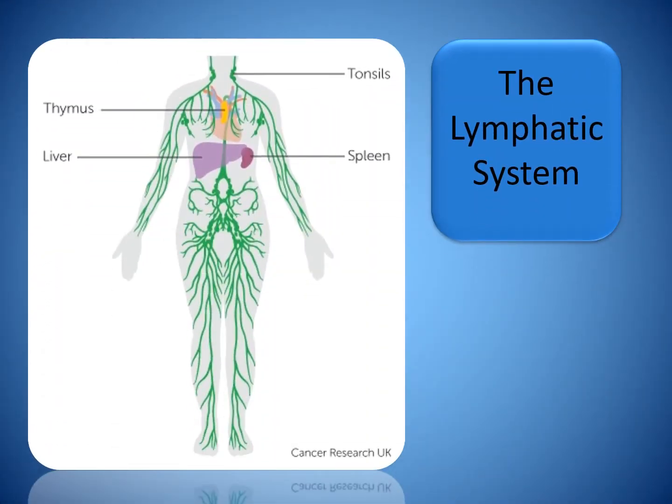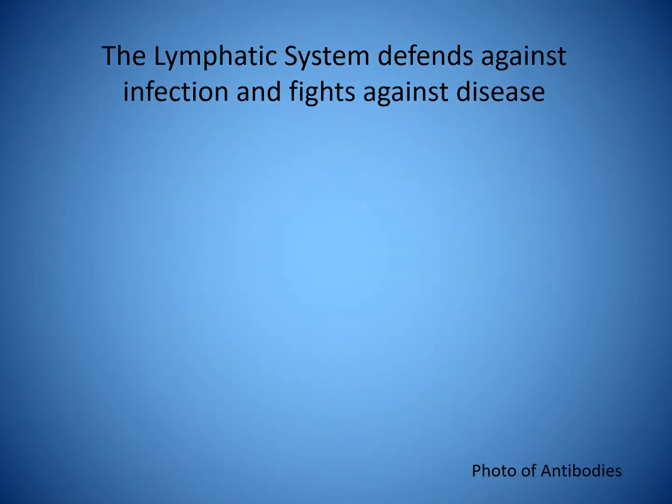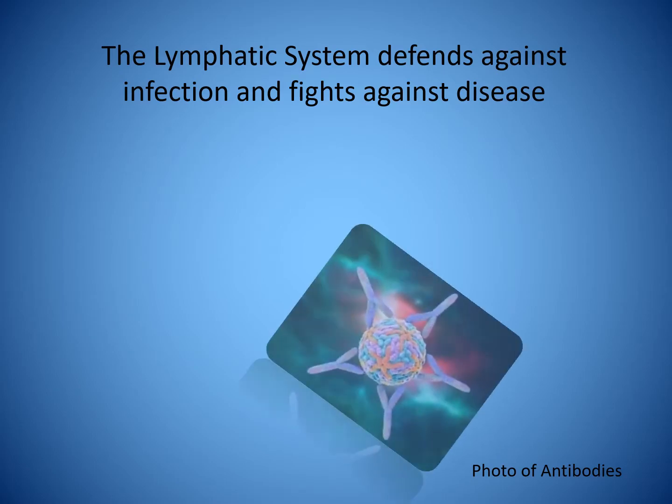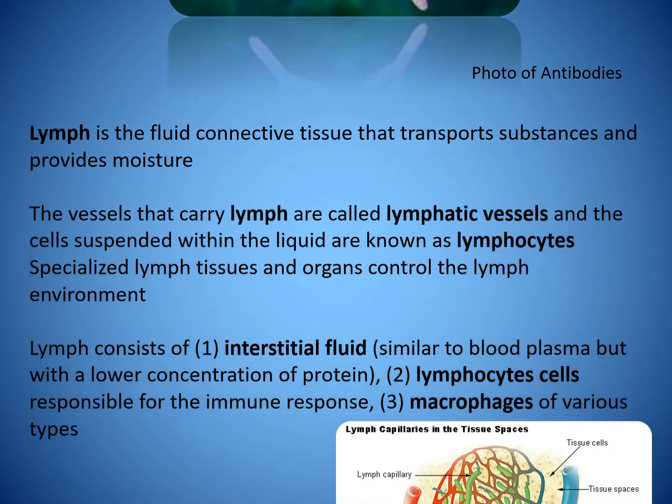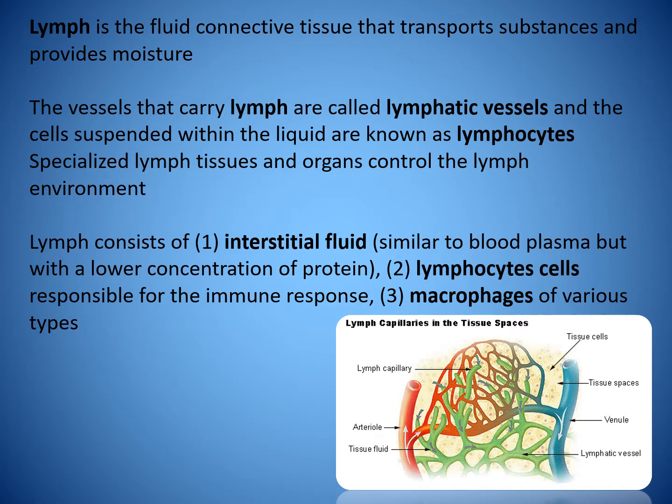The lymphatic system. The lymphatic system defends against infection and fights against disease. Lymph is a fluid connective tissue that transports substances and provides moisture. The vessels that carry lymph are called lymphatic vessels, and the cells suspended within the liquid are known as lymphocytes. Specialized lymph tissues and organs control the lymph environment.